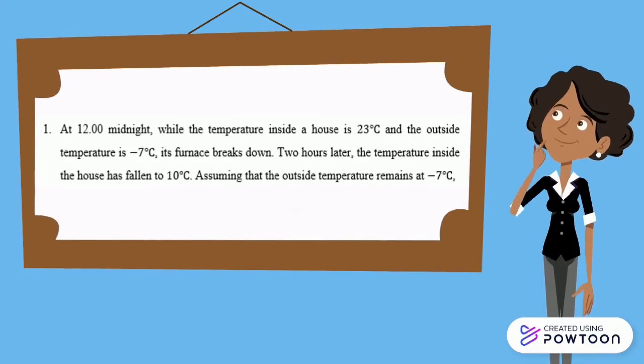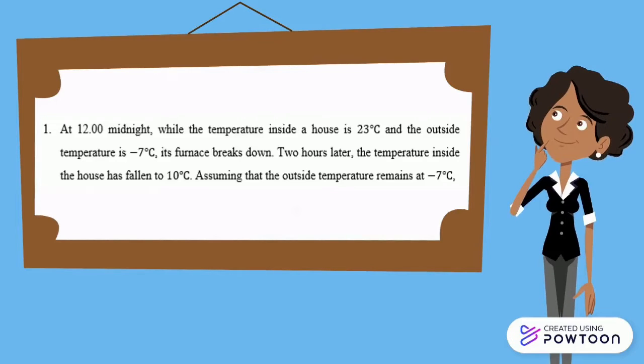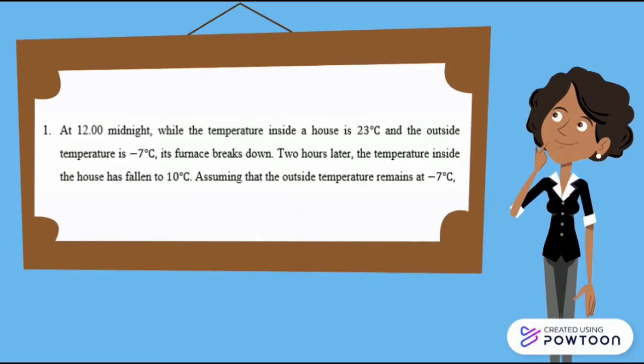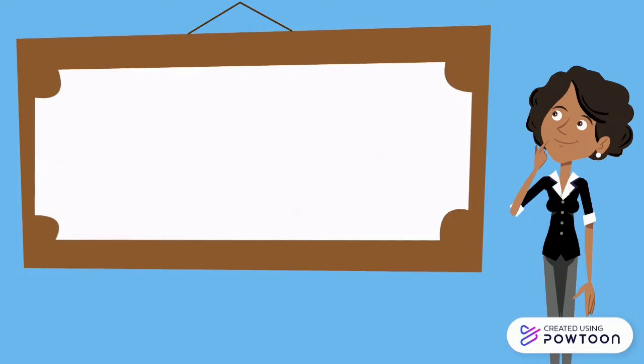Question 1 states that at 12 midnight, while the temperature inside a house is 23 degrees Celsius and the outside temperature is -7 degrees Celsius, its furnace breaks down. Hours later, the temperature inside the house has fallen to 10 degrees Celsius. Assume that the outside temperature remains at -7 degrees Celsius.